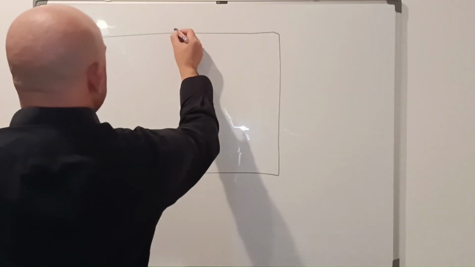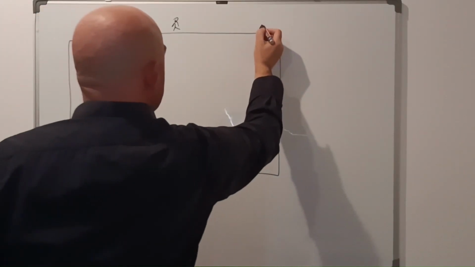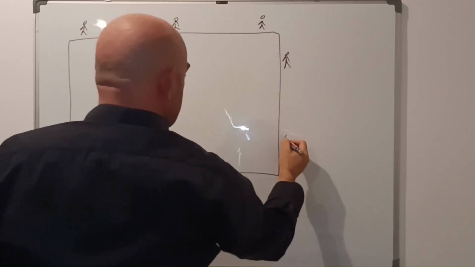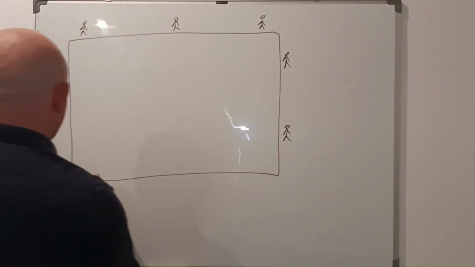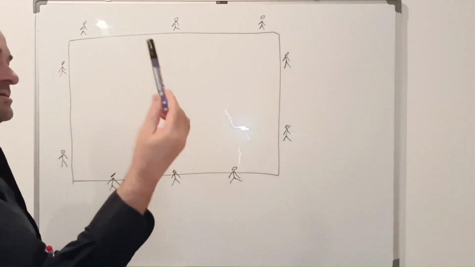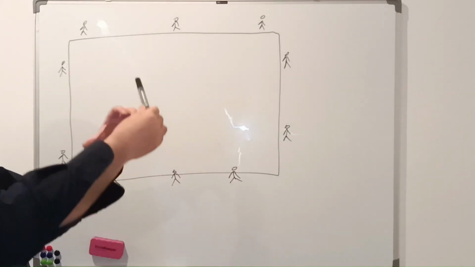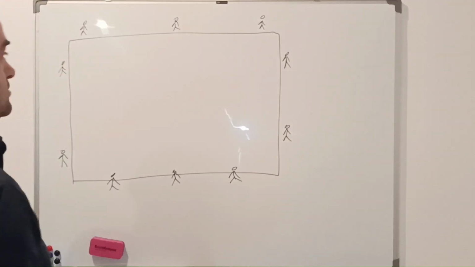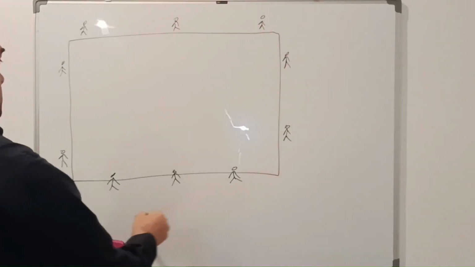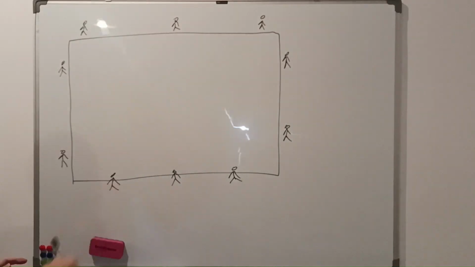So 100 humans are in various locations around this field, and each human has in his hand a device that has a light bulb that emits light towards all directions. These are all stationary around this football pitch.